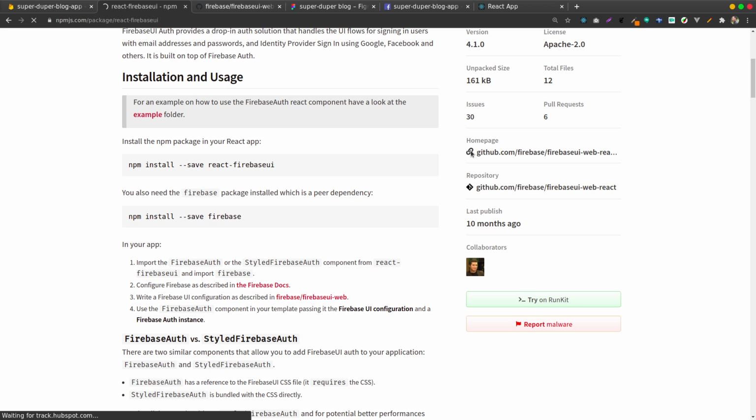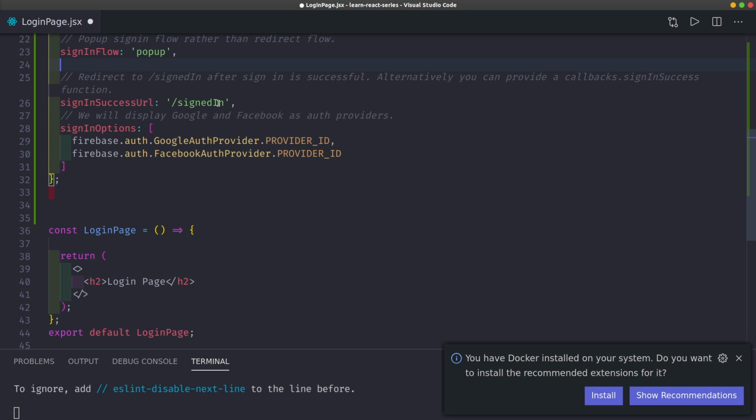Then we're also going to see this pop-up here. Let's say redirect after sign in successful. So you can provide a callback. Here I say when you redirect, where should you redirect to? I think I need to redirect to slash.